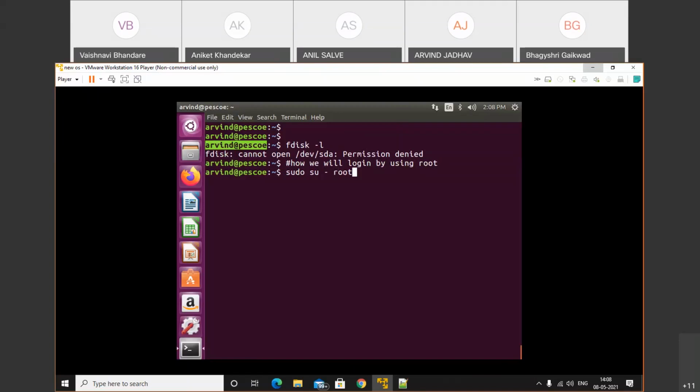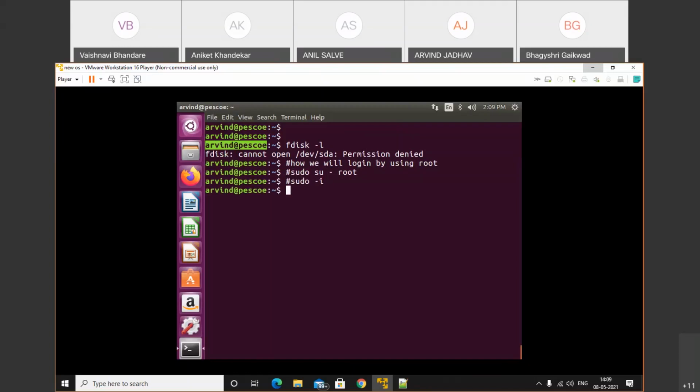If you know the password, then we can perform this step. But we don't know the root password. If you want to set it, go to root and after that you can set it. But if you don't know the password, use the command sudo -i. Use the command sudo -i.